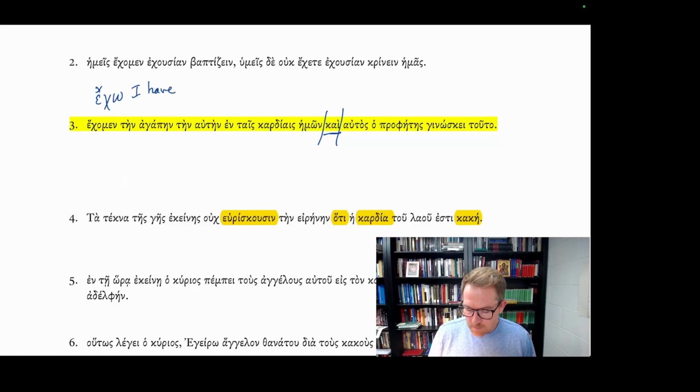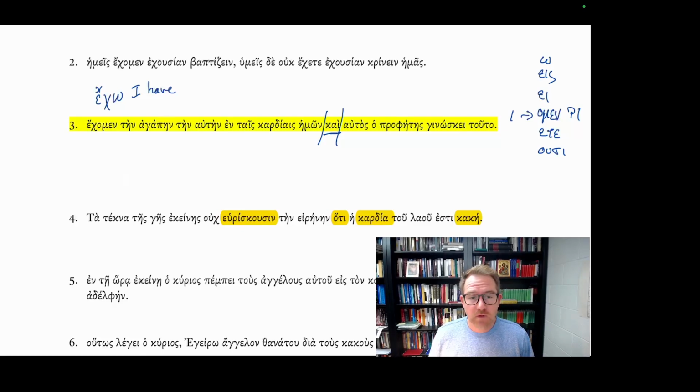In the echamen, we know o, ace, a, amen, ete, usi. This is going to be a first person plural. And you'll notice in this first clause, we don't have any nominative nouns. We don't have a subject. The subject is built into echamen.